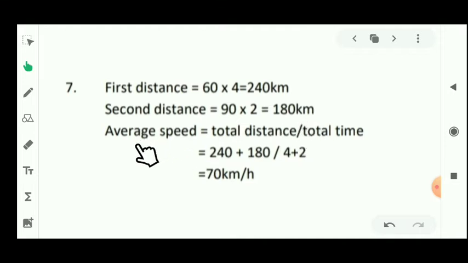Now for finding average speed, its value will be total distance upon total time. The total distance was 240, you can see here, and it should be added with 180. And what will be the total time? Total time will be 4 plus 2, that means 6. So after solving it, its value will be 70 km per hour.